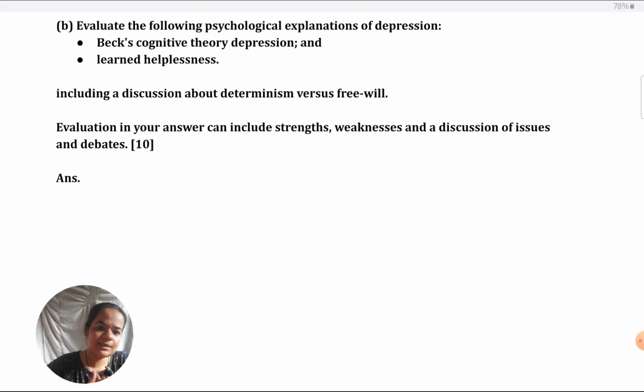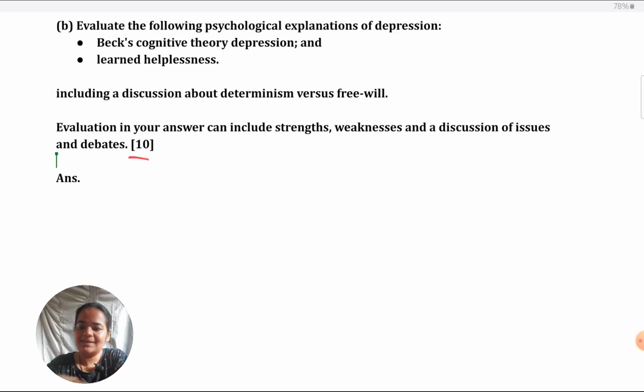Again, when it comes to the 10 marker, there is nothing like word count or length of the answer will be given marks. No. What you get marks for is according to the rubric. So when it comes to the 10 marker, you have to give context and reasoning. Context and analysis, I think they call it. Those are the main things to score highly. Again, this is a very rough guide that I'm giving you. It's not fixed, but it helps to think in this way to prepare your answers.